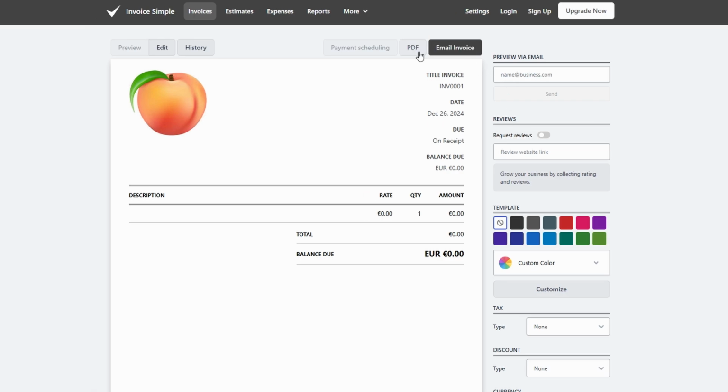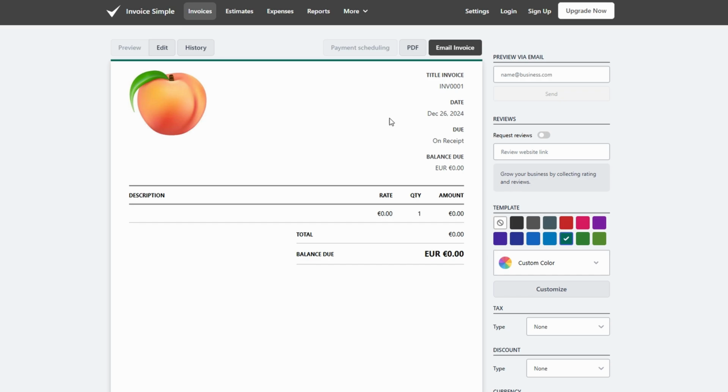Estimates are essentially pre-invoices, providing clients with a breakdown of anticipated costs before any final agreements are made. They give your clients a clear understanding of the potential charges and help set expectations. Here's a step-by-step guide to creating one.